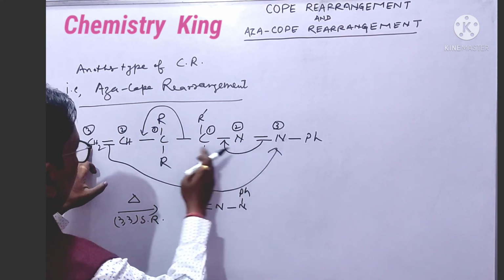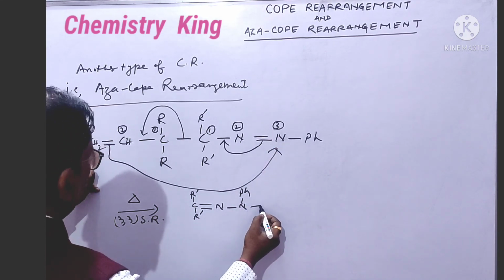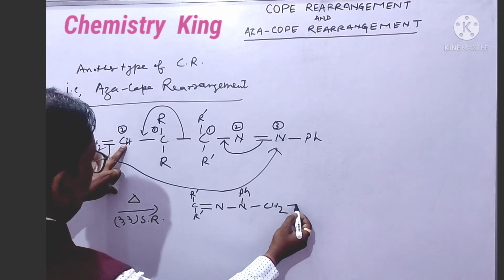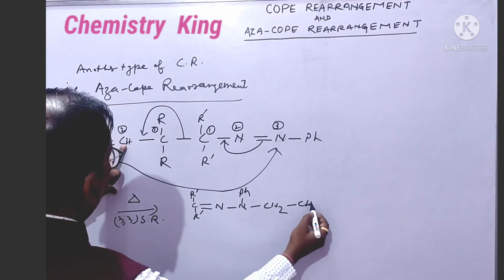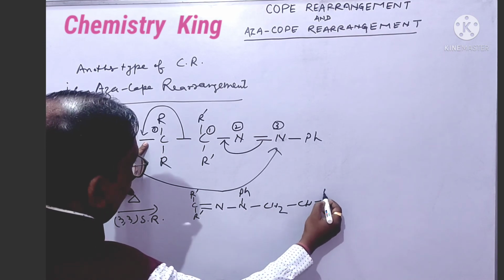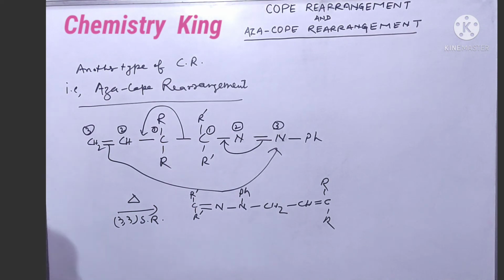And now this part, this carbon that is attached with this nitrogen, bond this CH2, single bond this CH, and double bond this C, R. This will be the product, and it is called aza Cope rearrangement.